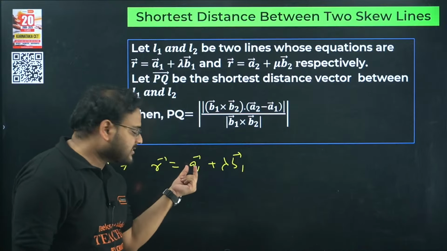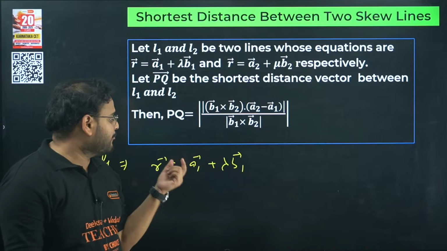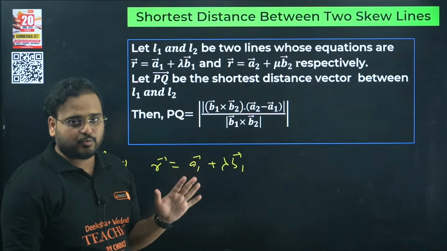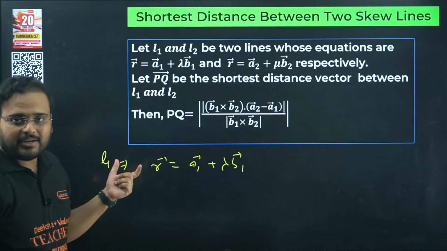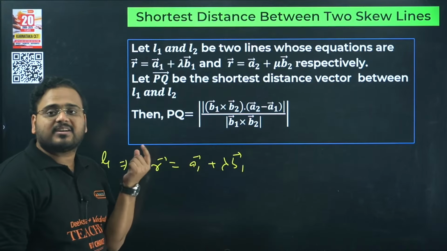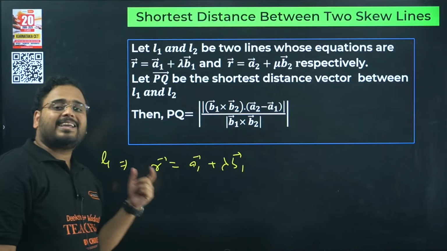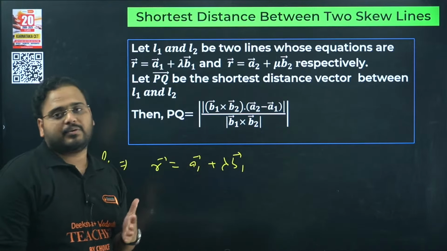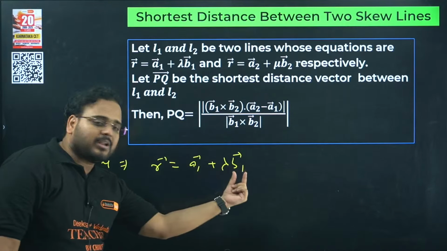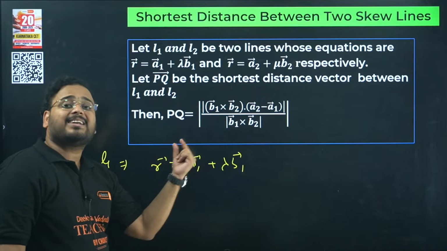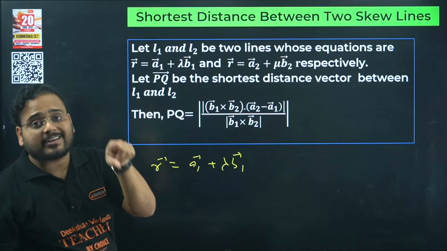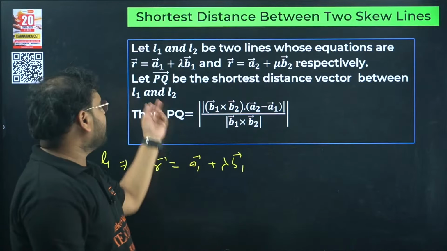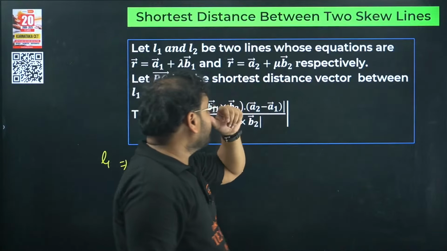A1 represents the position vector of the point through which the line L1 passes. B1 is the vector to which line L1 is parallel. Same way you have for L2 also, A2 plus mu B2.